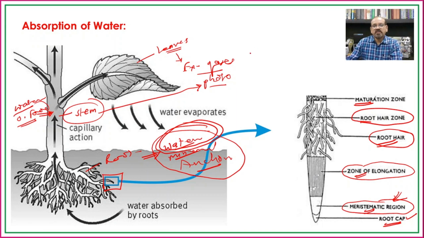Say, for example, if we consider that this is the root and here are the root hairs, later on this will convert into the maturation zone, and here there is an increase in the length of the root because of the activity of the meristematic cells. So later on there is development of root hairs on another part.